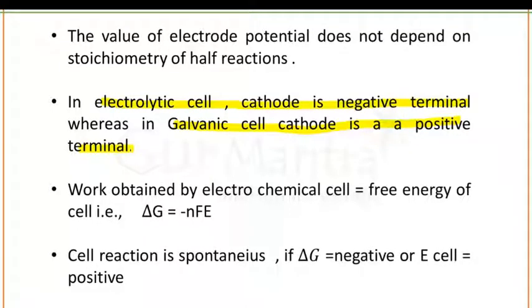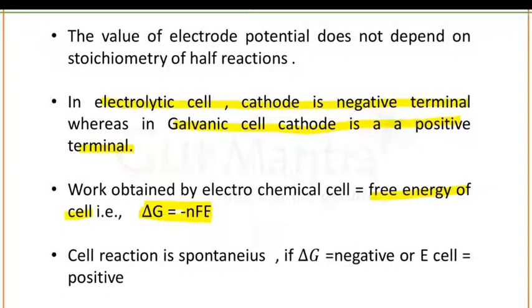If you talk about the work obtained by the electrochemical cell, this work is equal to the free energy of the cell. This free energy of the cell is known as Gibbs energy, represented by delta G, and the work obtained is equal to minus nFE. This is also a very important equation.